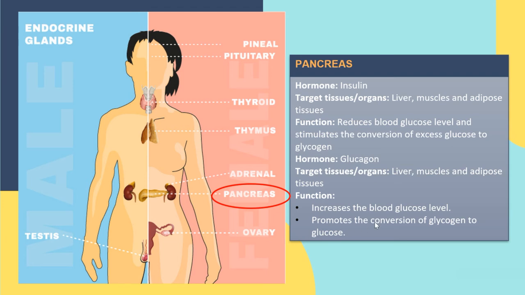So I repeat, the pancreas will secrete two hormones. The first one is insulin. Insulin will stimulate the conversion of excess glucose to glycogen. And the second hormone is glucagon. Glucagon will convert glycogen to glucose. All right, so these are the hormones secreted by the pancreas.